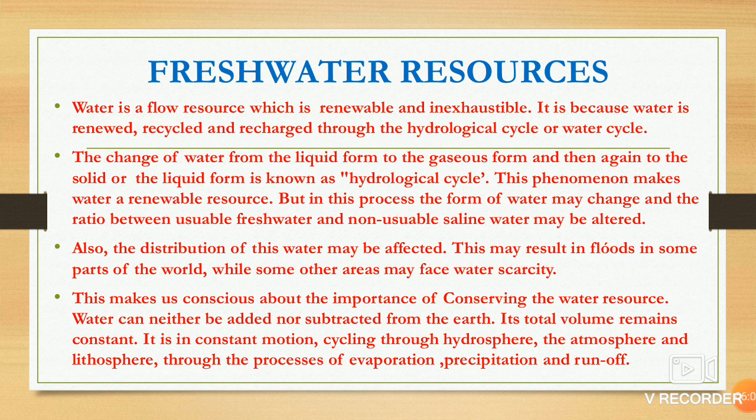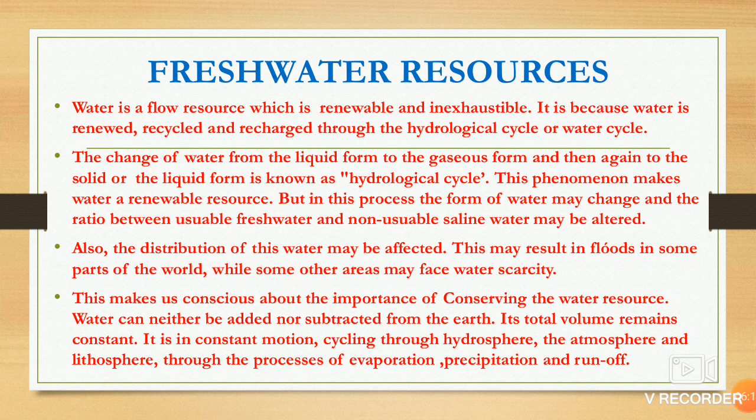This makes us conscious about the importance of conserving the water resource, because somewhere scarcity is there, that is less water available, and somewhere flood is there, so we need to conserve water. You cannot add or subtract water from the earth.